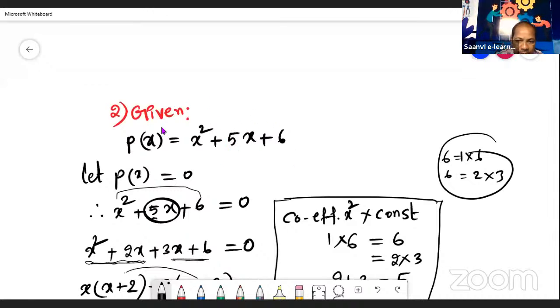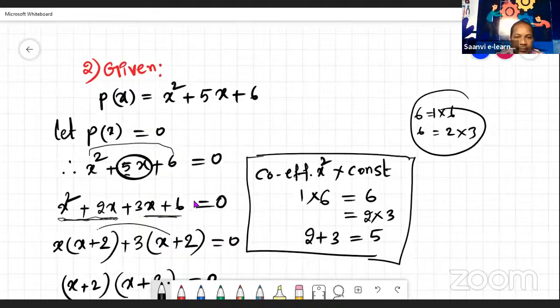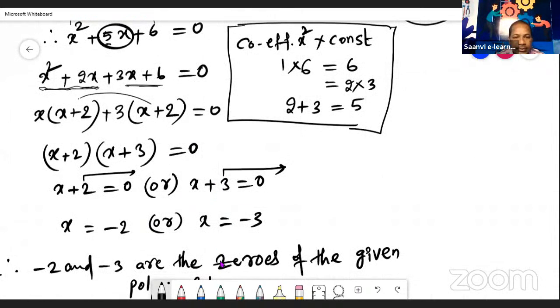So whenever a quadratic polynomial like this is given, in this way we have to find the zeros by factorization. Factorization is nothing but splitting the middle term. If we split the middle term, we get two terms like this. From those, we take common whatever is possible, and then at last we will get the zeros. Okay, children, this is the way of factorization.